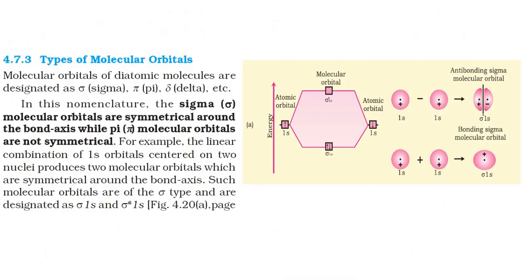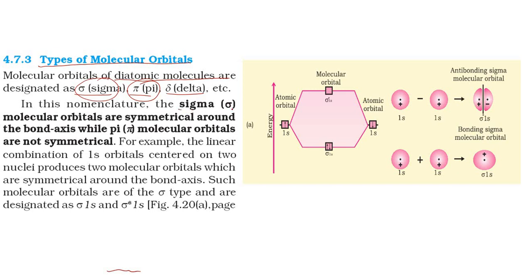Next one is types of molecular orbitals. Molecular orbitals of diatomic molecules. There are many molecules, polyatomic molecules, but for our syllabus it has been mentioned with respect to diatomic molecules, in which only two atoms are there. Their orbitals, if they are formed, are designated as sigma or pi, and also delta. But we are concentrating more on sigma and pi bonding.